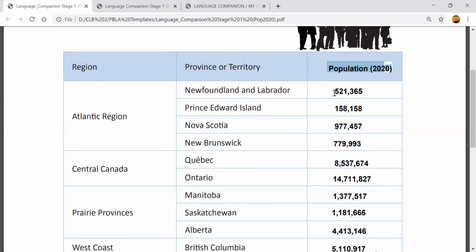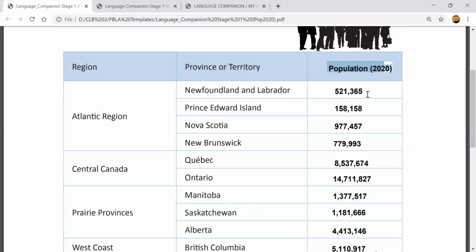Let's read. 521,365. Let's say that again. 521,365.